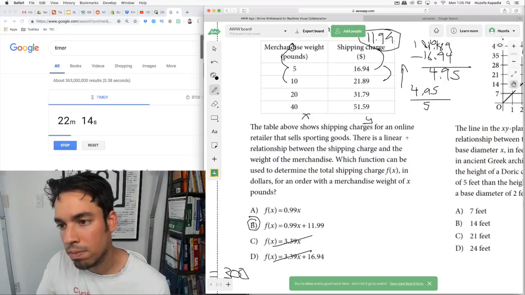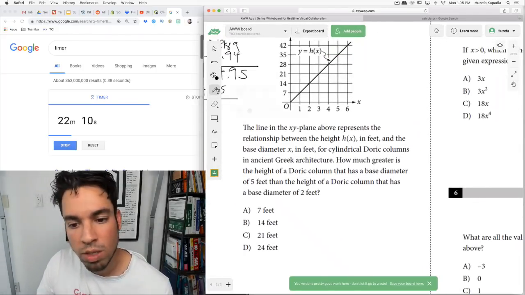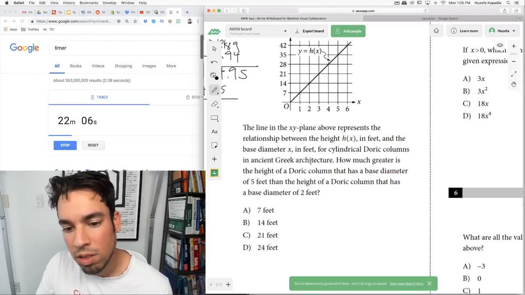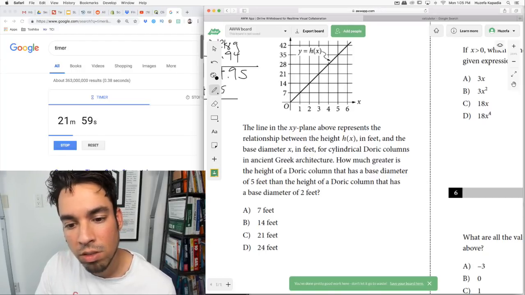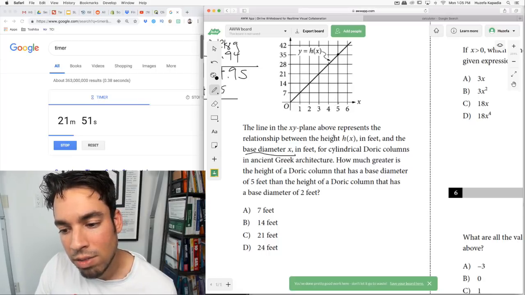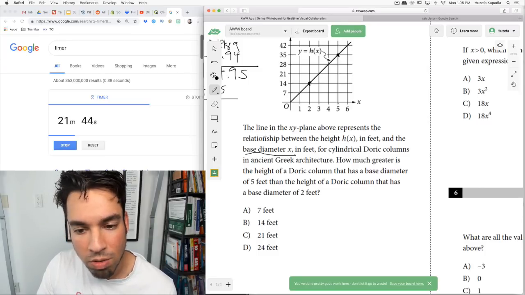Okay, next. The line in the xy plane above represents the relationship between the height h(x) in feet and the base diameter x in cylindrical Doric columns in ancient Greek architecture. How much greater is the height of a Doric column that has a base of 5 feet? So hold on. Base is x, so here's 5, so here's that point. Then the height of a Doric column that has a base diameter of 2 feet, so there's that point. So it's these 2 points we're comparing.